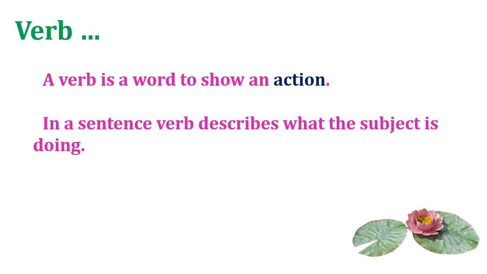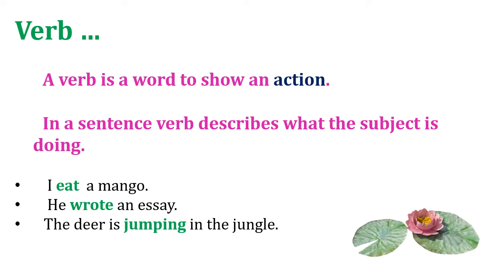that sentence. Let's see. I eat a mango. He wrote an essay. The deer jumping in the jungle. So in the first sentence I, in the second sentence he, in the third sentence the deer.